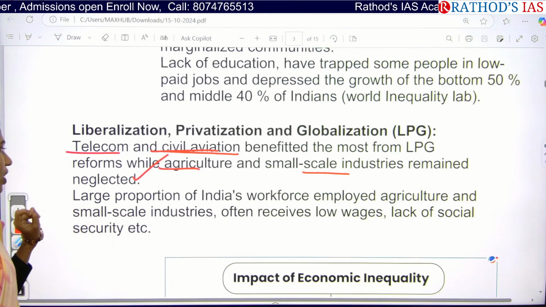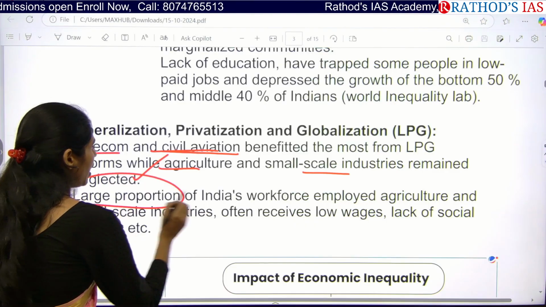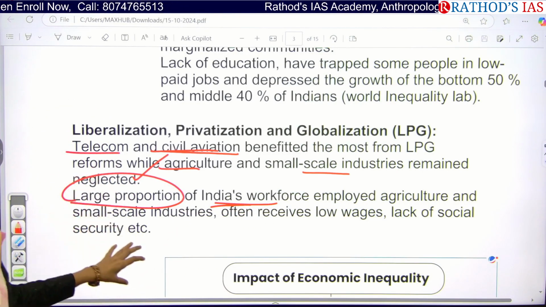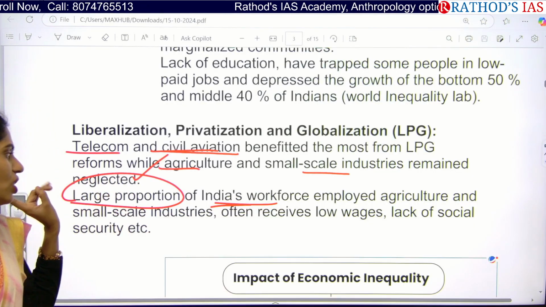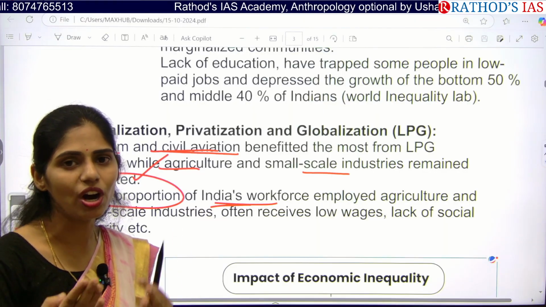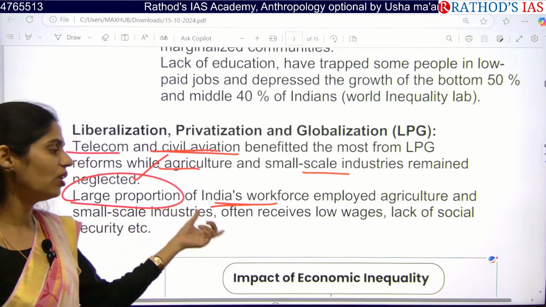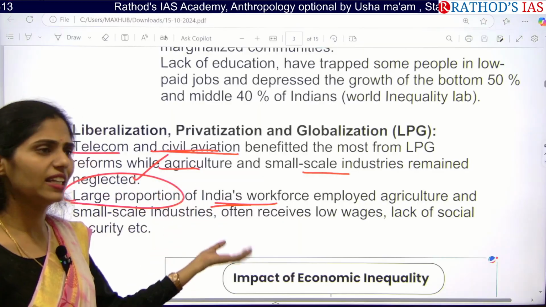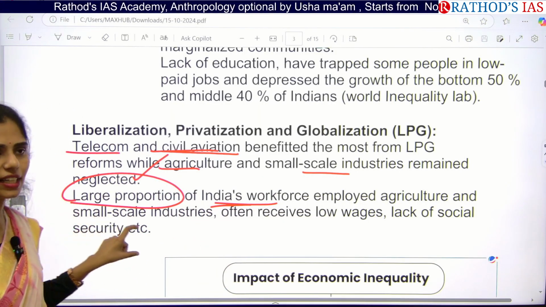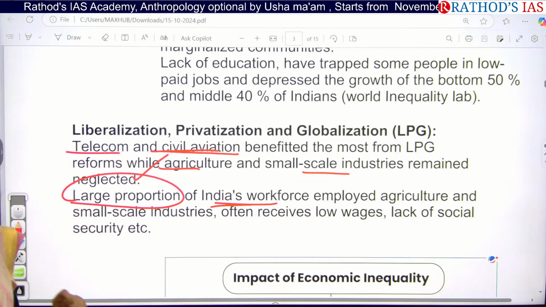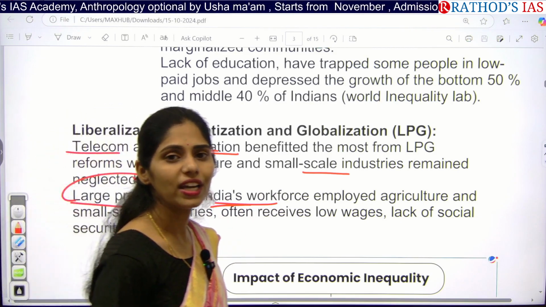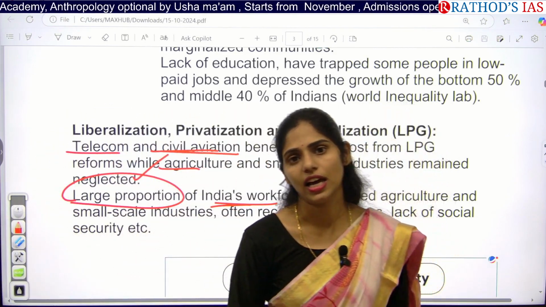So because of this, what happened? A large proportion of our Indian workforce is employed in agriculture, but they are not getting benefits from LPG. So the economic status of these people working in agriculture is poor: they receive low wages, and again there is a lack of social security, etc. Every problem is there in this agriculture sector, where most of our Indians are employed. Okay, so these are the problems or the reasons why there is economic inequality in our country.